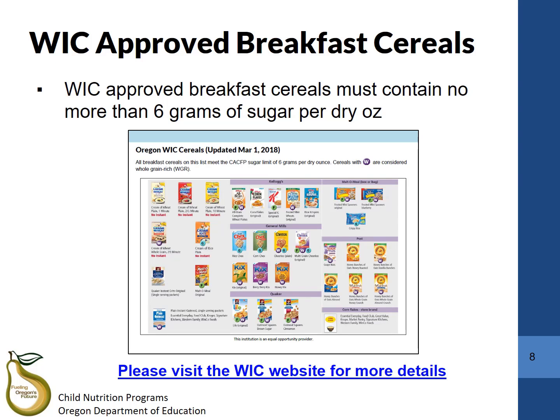The quickest way to figure out if your cereal meets the sugar limit is to look at the Oregon WIC approved breakfast cereal list. As we mentioned earlier, all Oregon WIC approved cereals must meet the same sugar limit as CACFP.